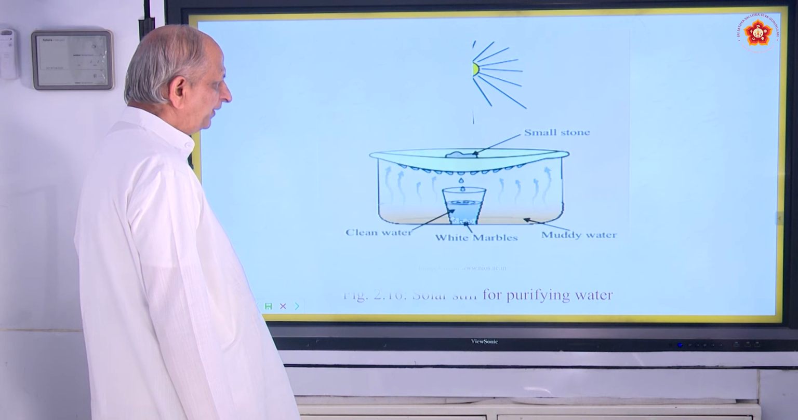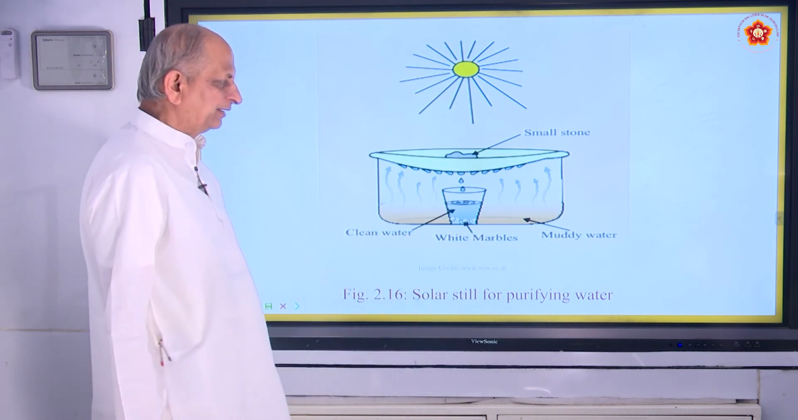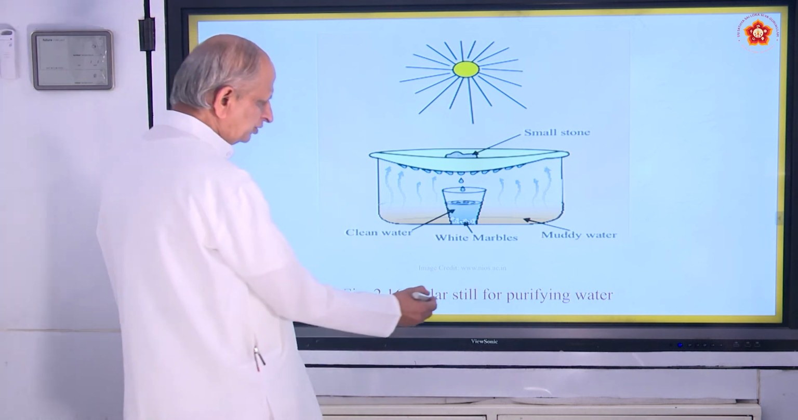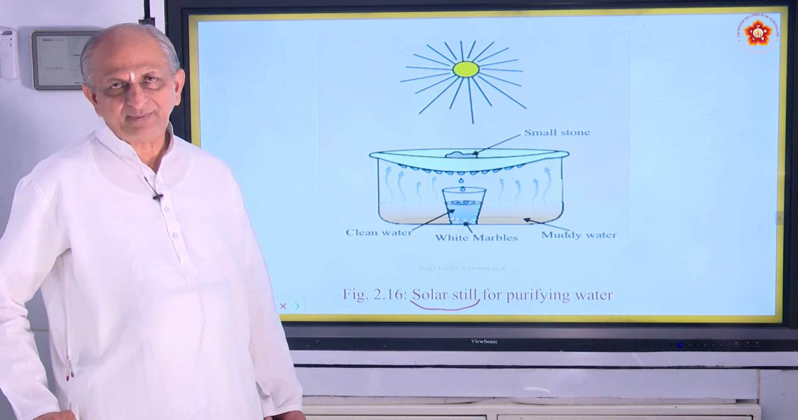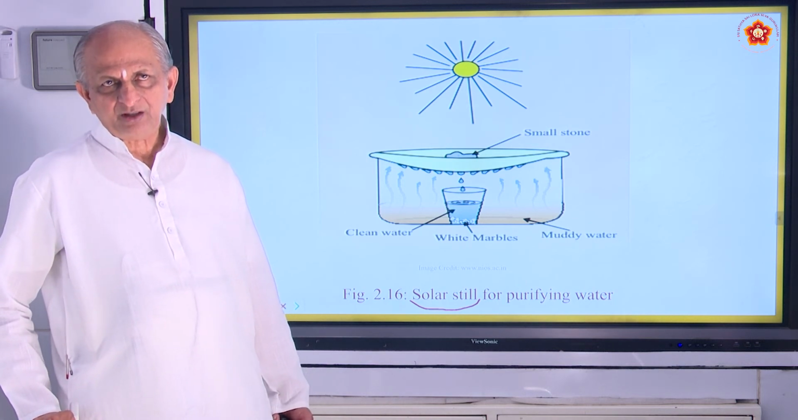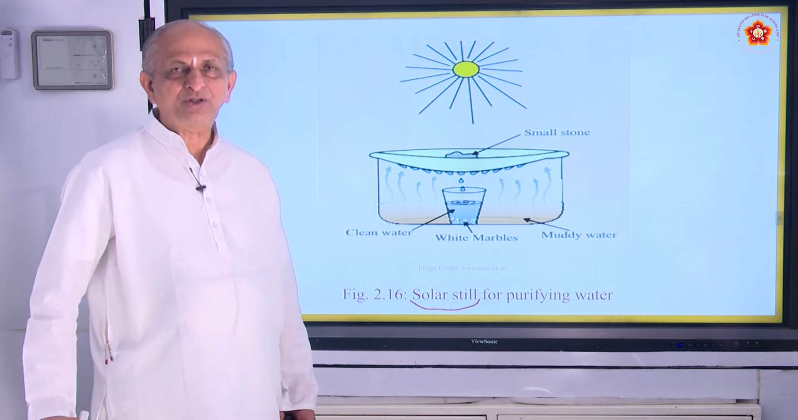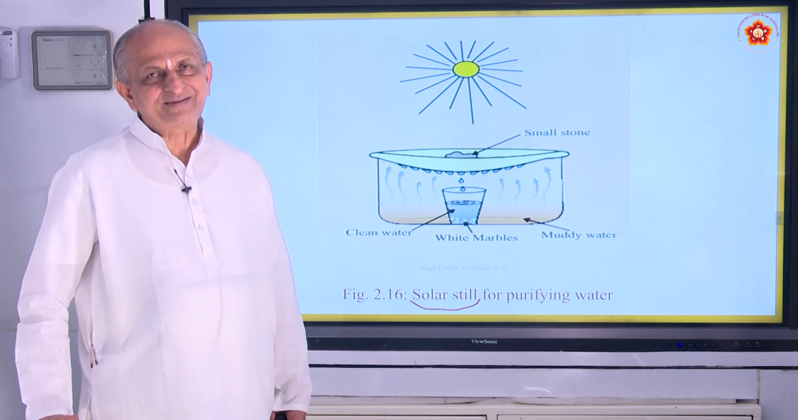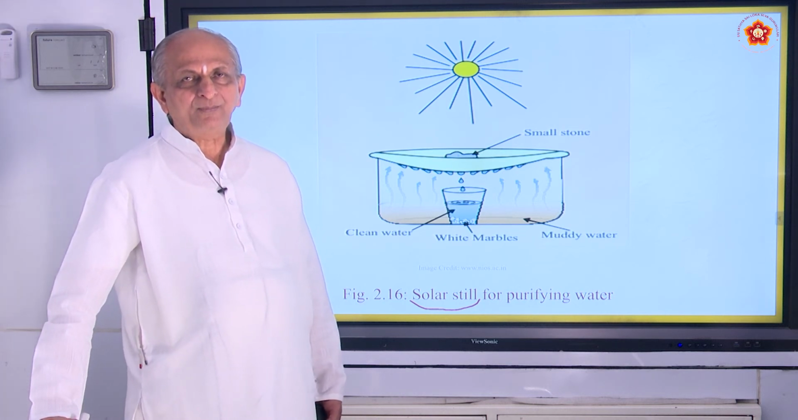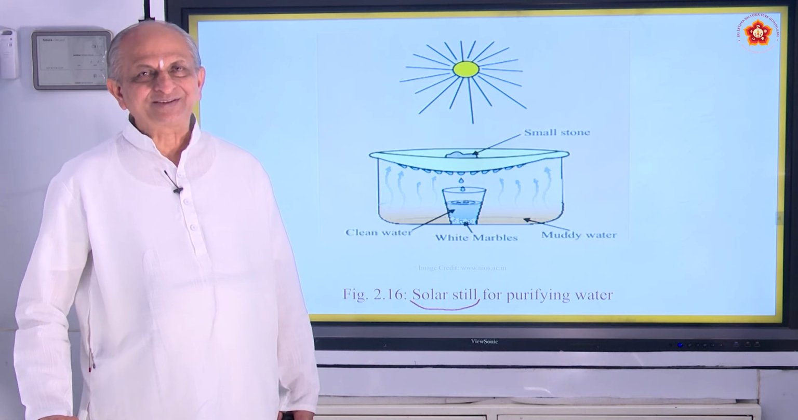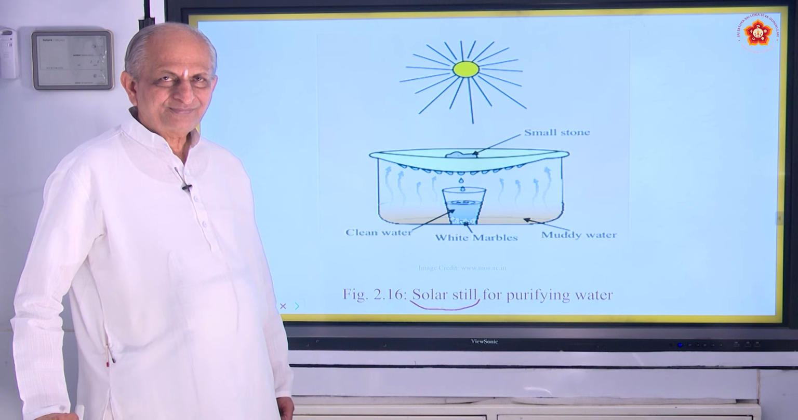Now coming to the last topic, that is the solar still for purifying water. This device is called a solar still. You might have heard about solar devices, so many of them now. For example, you have a solar cooker. In some of your houses you might have solar heaters, solar lights, and solar cells. Now solar mobiles also have come, solar cars and so on. Solar means connected with the sun, a noun form, is it not?